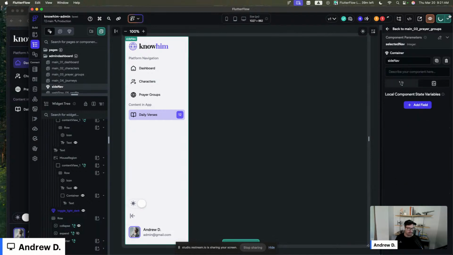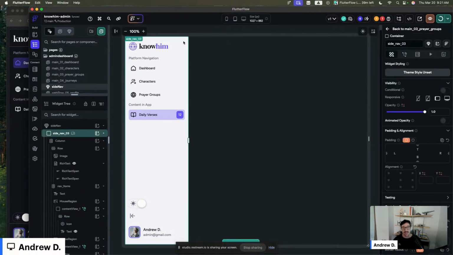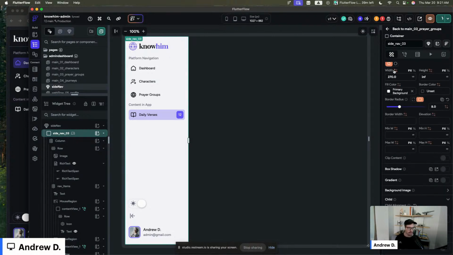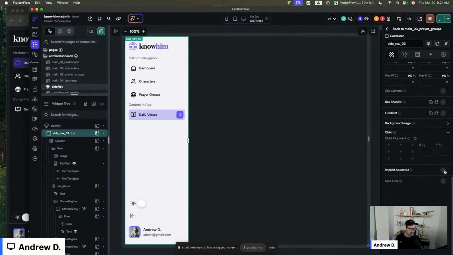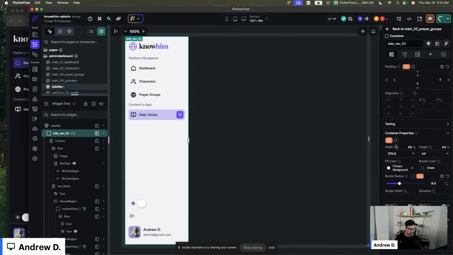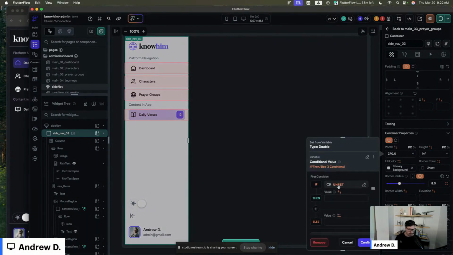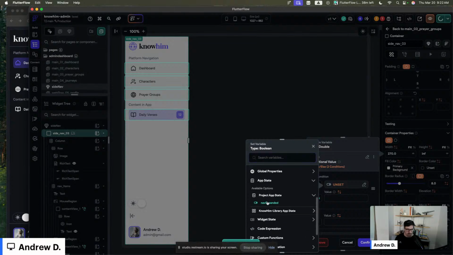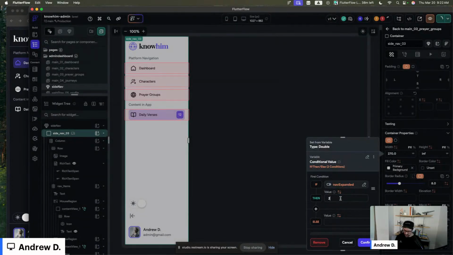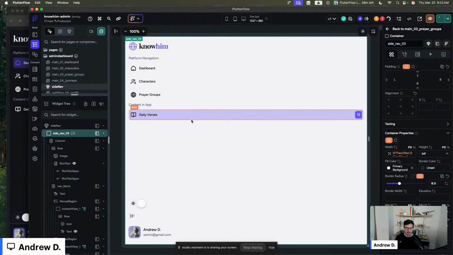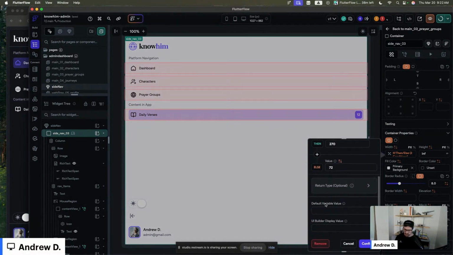But for now, this really works. Oh, you know what? Last thing, sorry. Obviously, you need to expand and collapse this little sidebar here. So we're going to do a little conditional value. Make sure that it is implicitly animated, so you get a nice transition between the two states. We're going to do 300 here, and we're going to essentially say conditional value is nav expanded. If so, 270. If not, 72 pixels. That should be enough. And then let's set a default value, obviously.